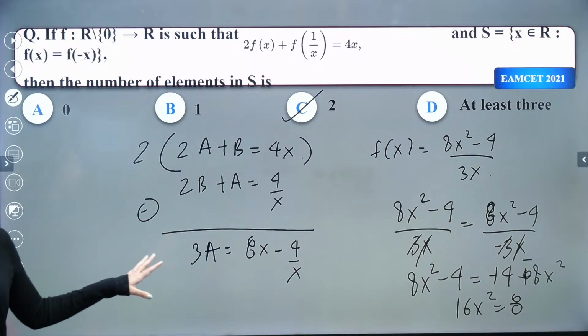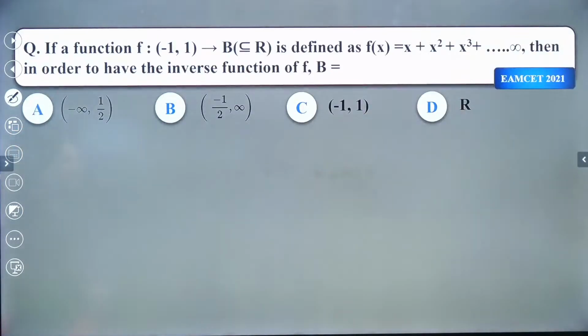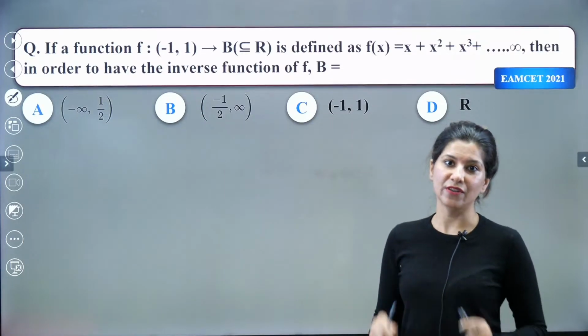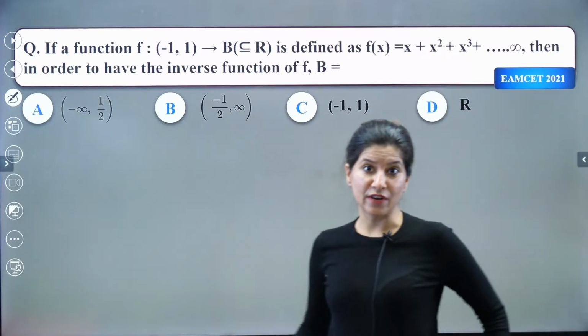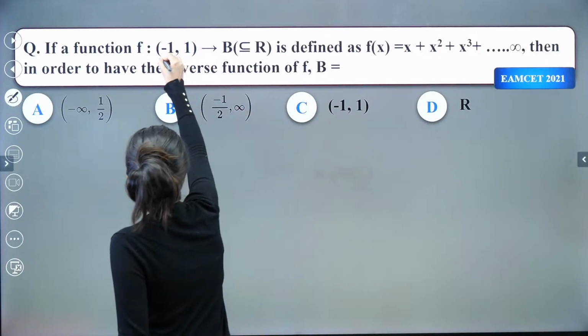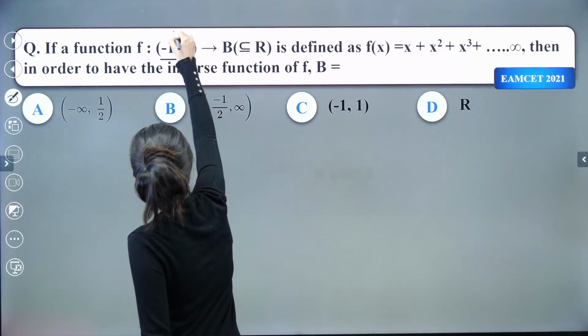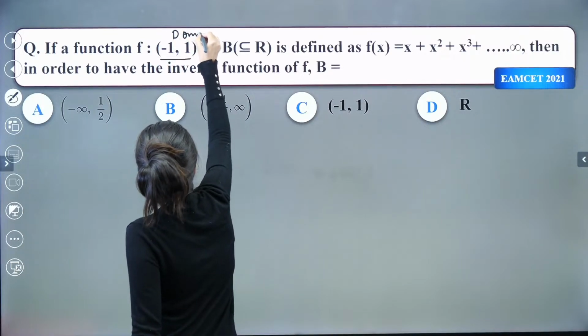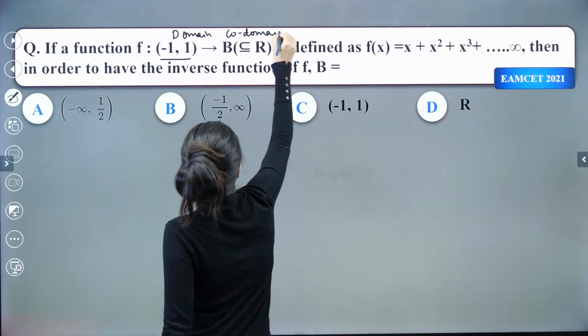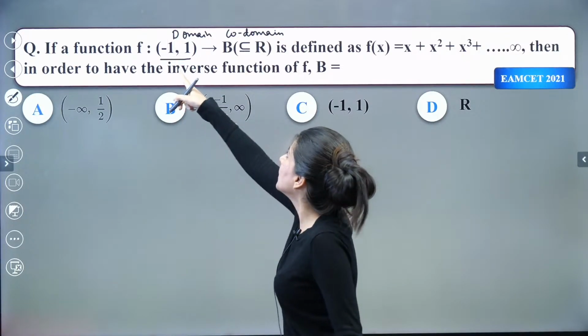Okay. All right. Now next. So we are having something related to inverse function. Right, inverse of a function. So there is a concept, inverse of a function. So a function from minus 1 to 1, f minus 1. So this is your domain, right? And this is your codomain, right? Domain and codomain.